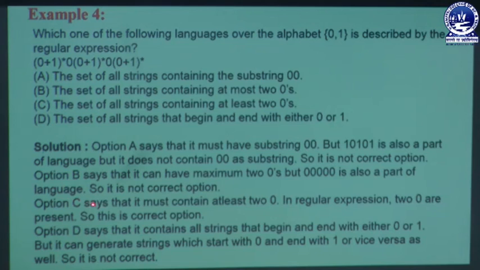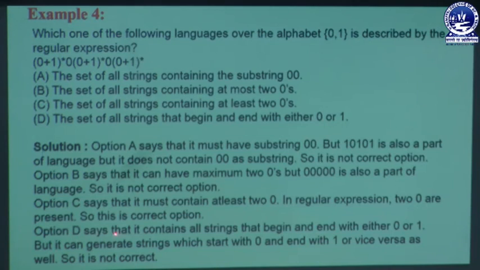Option C says that it must contain at least 2 zeros. Whenever the regular expression creates strings, at least 2 zeros are present, so it is the correct option. This option is accepted by this language, that is, the set of all strings containing at least 2 zeros. That is what this question wants: the set of all strings containing at least 2 zeros.